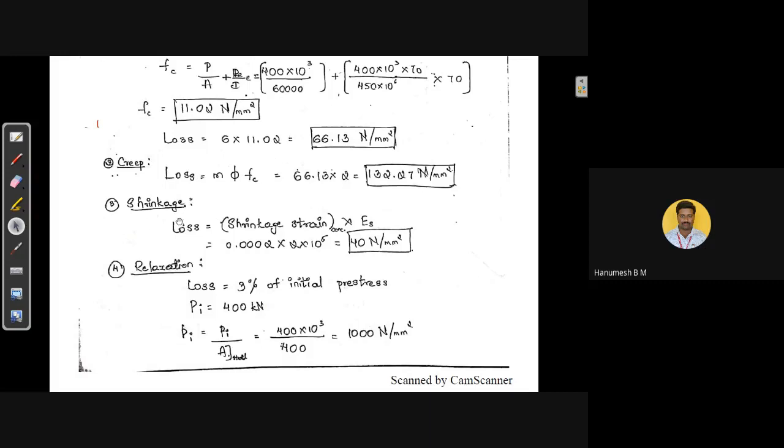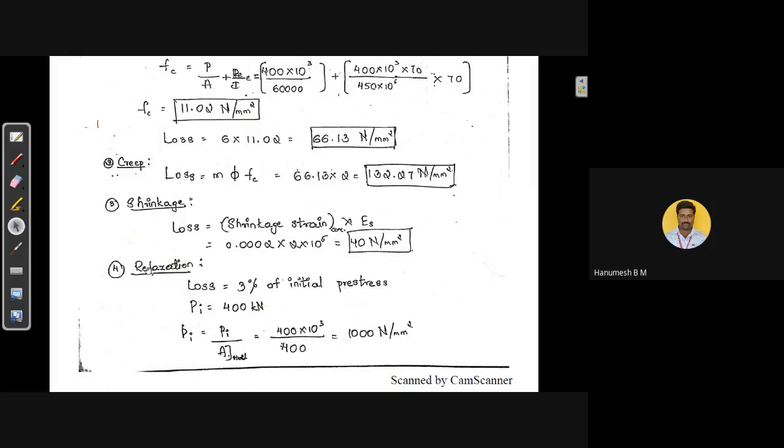Next we have loss due to shrinkage. Ultimate shrinkage strain of the concrete is given, and it is multiplied by Young's modulus of the steel: 0.0002 into 2 into 10 raised to 5. It will be 40 Newton per mm square. Loss due to shrinkage is equal to 40 Newton per mm square.